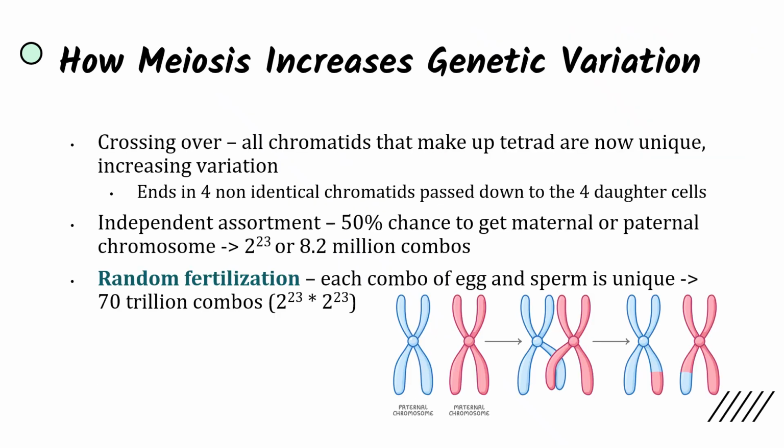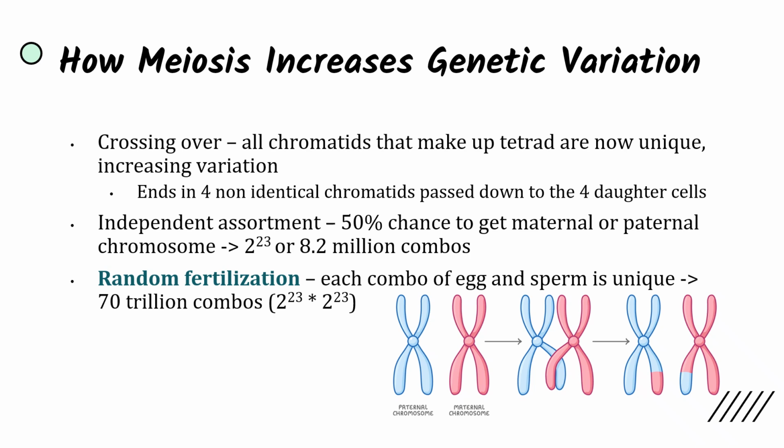So now that we've discussed the benefits of genetic variation, let's talk about how meiosis increases genetic variation within a population, going straight from its beginning all the way to fertilization and sexual reproduction. First, of course, the DNA is going to be duplicated during synthesis, and then during meiosis 1, during prophase 1, crossing over is going to occur.